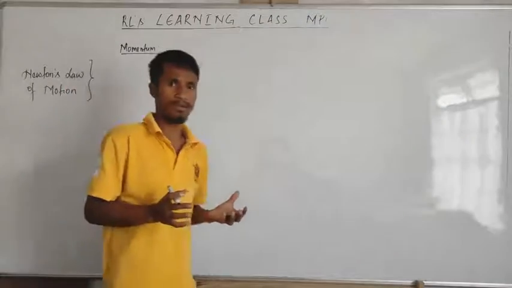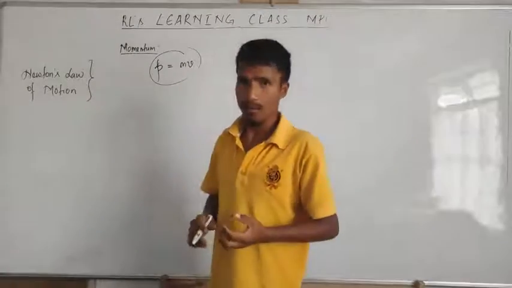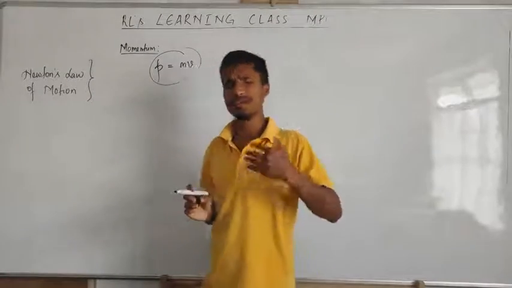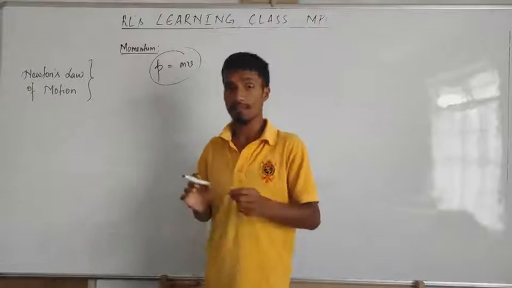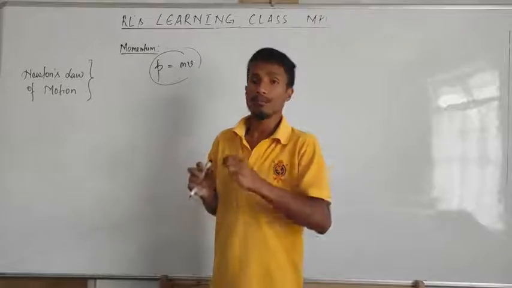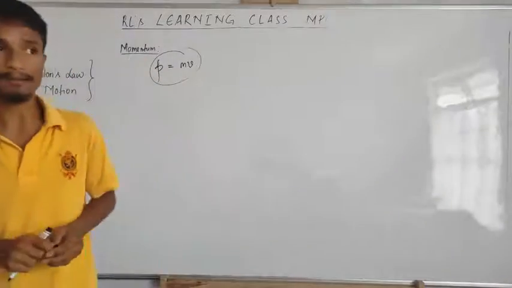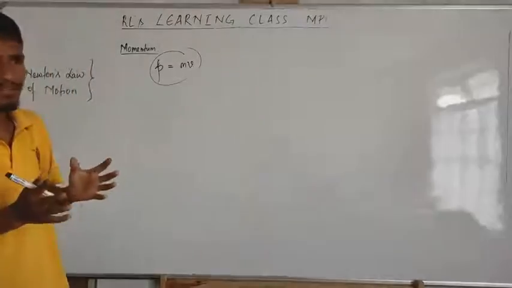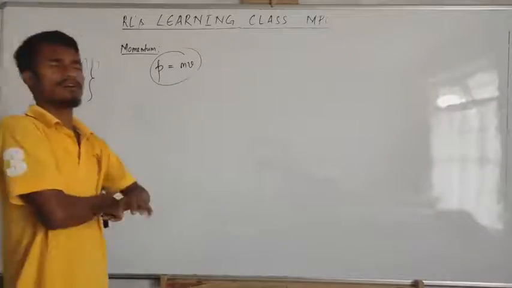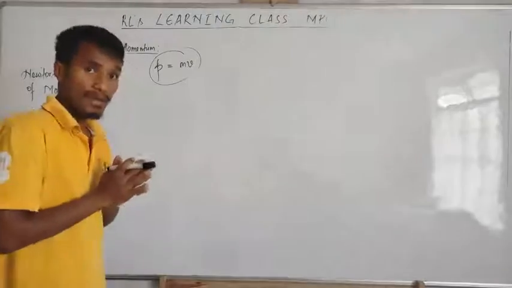But this is very simple. But what do you understand from here? To remember what momentum is: momentum is mv, mass into velocity. The product of mass and velocity is called momentum. And it is very simple. But what is the meaning of this and what is the concept here? What do you need to understand here? Because in most cases, the answer to what is momentum is just the product of mass and velocity, finish.